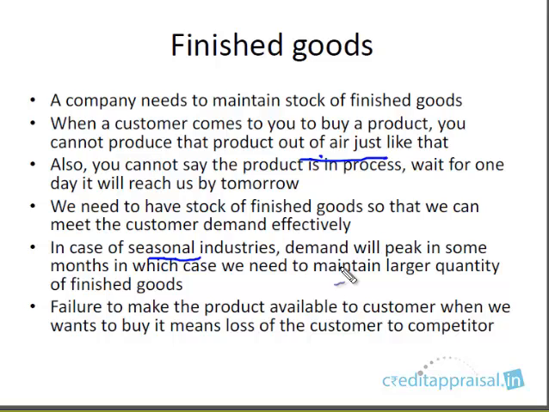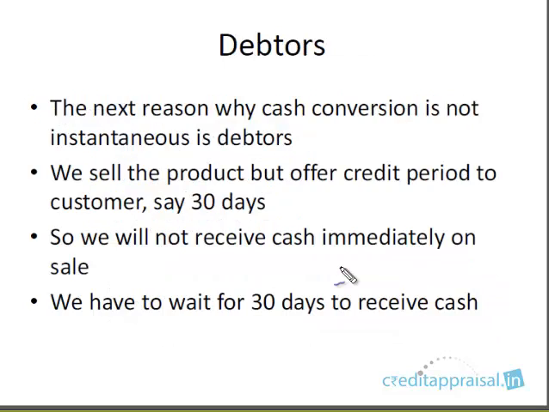So this is also a form in which cash is blocked. Another form in which cash is blocked is debtors. As we discussed during credit sales, debtors are people to whom we have already sold our goods, but we didn't receive cash. We are yet to receive it. We are going to receive it very shortly, maybe 30 days or 45 days. Once the credit period is over, you're going to get back the cash.